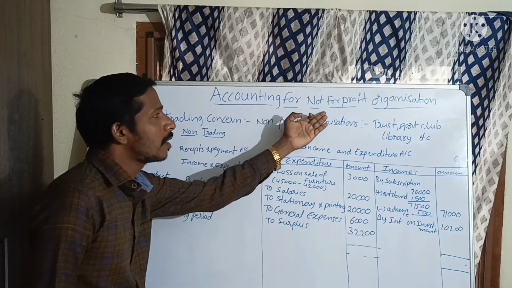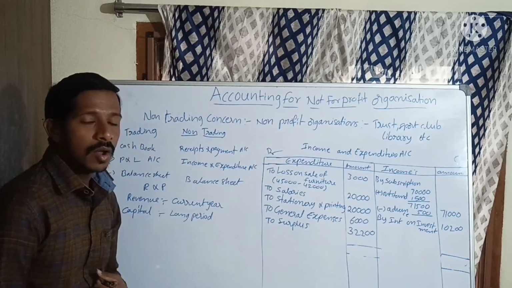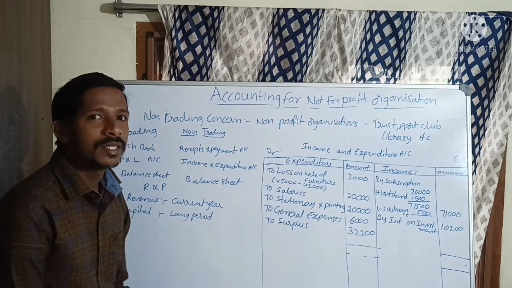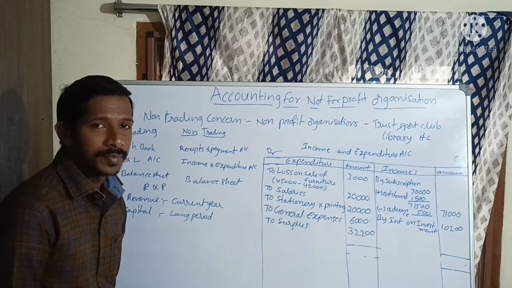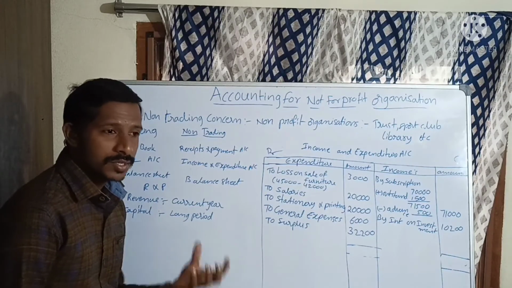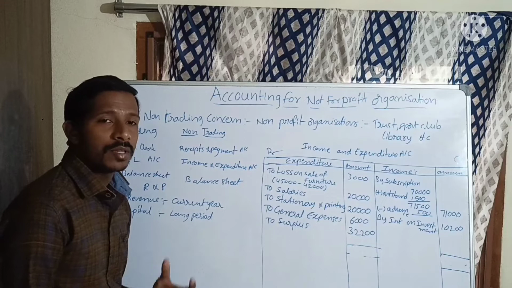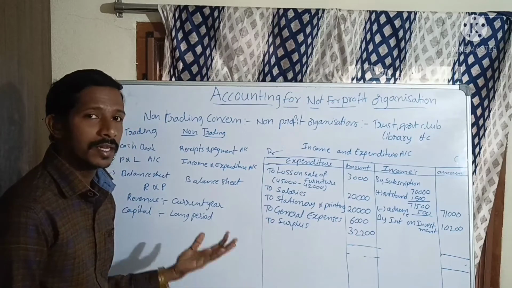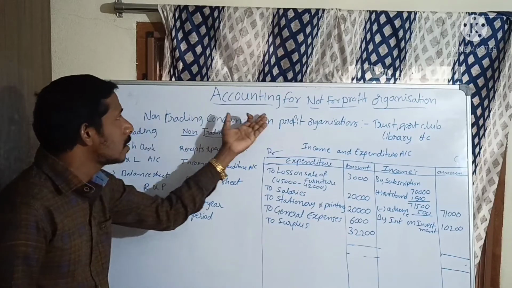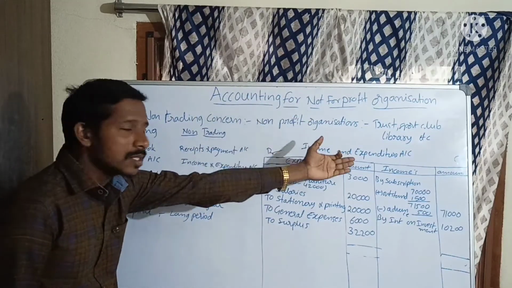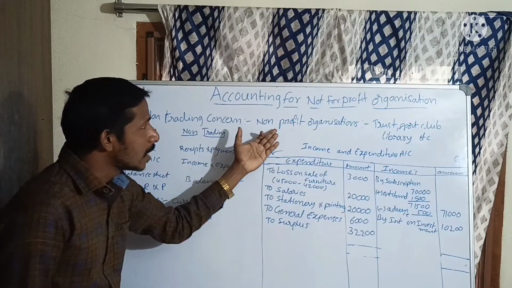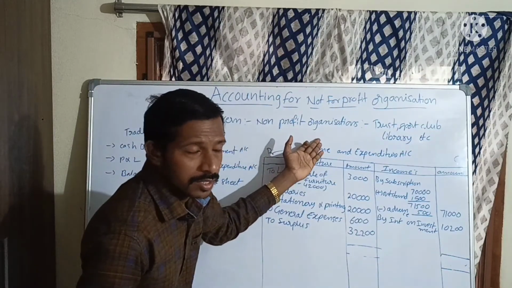Accounting for not-for-profit organizations. Not-for-profit generally contrasts with business organizations. Business means an economic activity which is started to earn a profit. But some organizations are established for providing services. These types of organizations we call not-for-profit organizations, or non-trading concerns, or non-profit organizations.